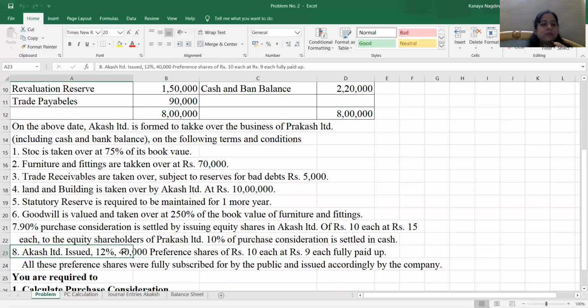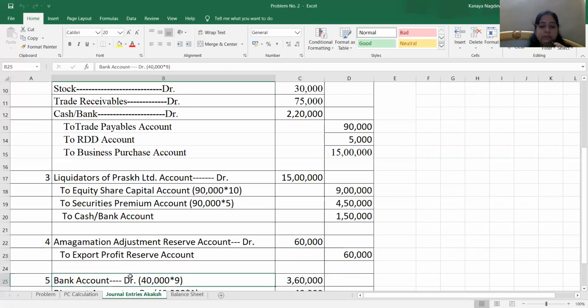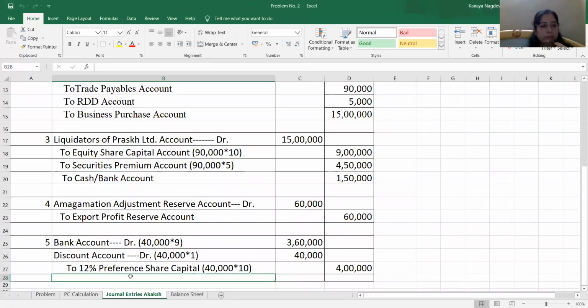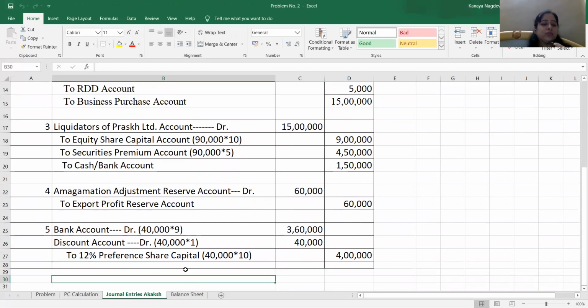So we are going to collect 9 rupees from the public and 1 rupee is given in the form of discount. That is, 40,000 multiplied by 9 is the amount of cash coming into the business of Aakash Limited, and 40,000 multiplied by 1 is a loss for Aakash Limited, which is to be debited to discount on issue. So the accounting entry is: bank account debit 40,000 multiplied by 9, that is 3,60,000; discount account debit 40,000 multiplied by 1, 40,000; to preference share capital account. Capital is always credited with the face value, so 40,000 multiplied by 10, that is 4 lakh, is the capital. With this, the accounting entries come to an end.